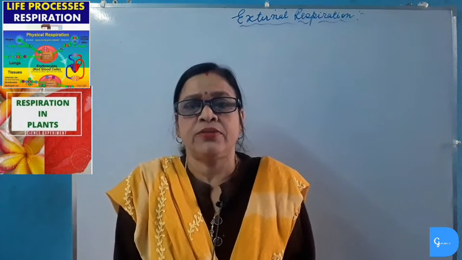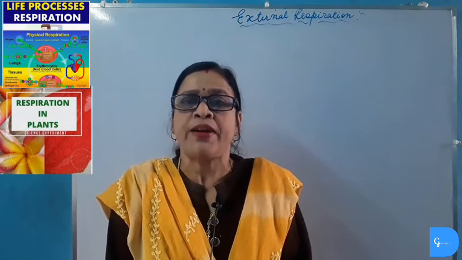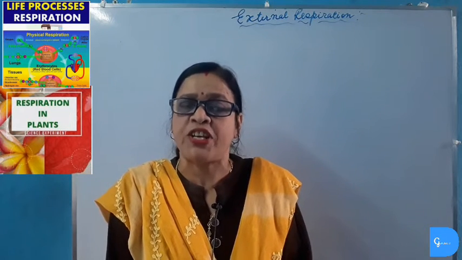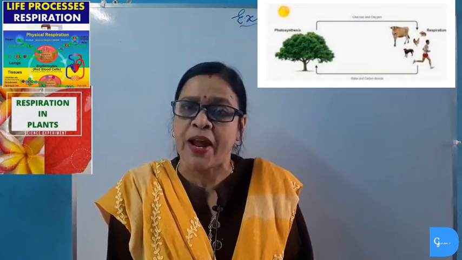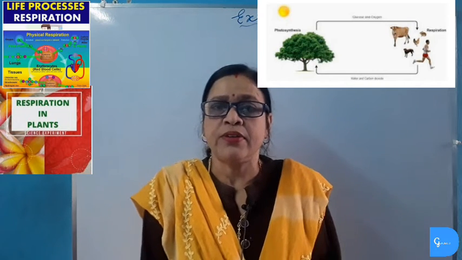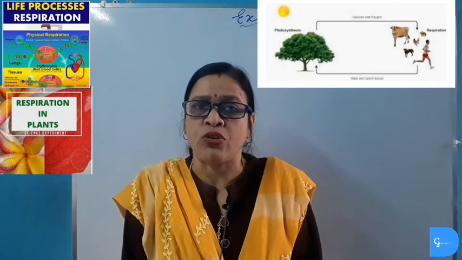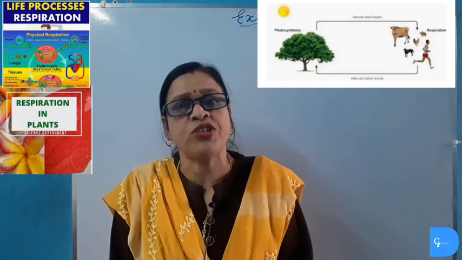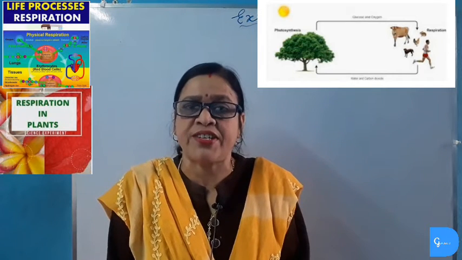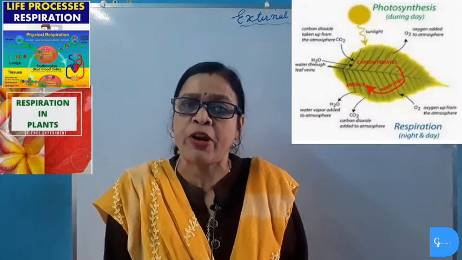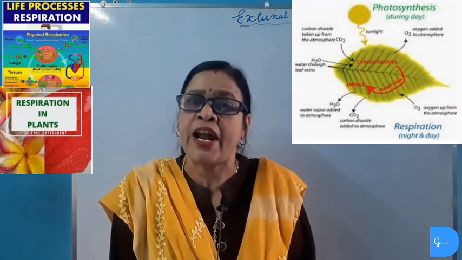Number 3, the energy requirement in plants is less than animals, and for this reason the rate of respiration is also low in plants than in animals. In plants, only gaseous diffusion takes place. Number 4, plants perform photosynthesis. So, the direction of gaseous exchange in plants varies, and it depends upon the requirement of the plant and also on the environment.